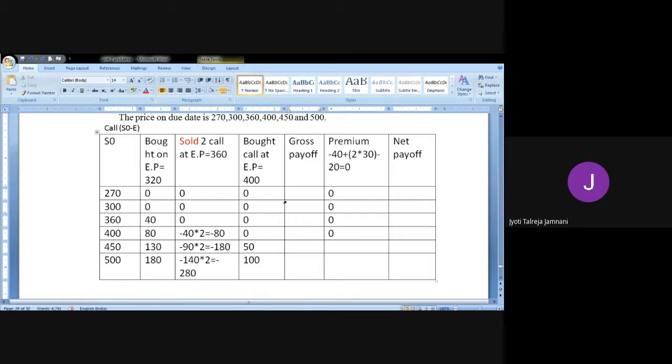Gross payoff, we add all the three. 0, 0, 0, then 40, then you have plus 80 minus 80 plus 0, which is again 0. 130 minus 180 plus 50, which comes to 0 again. And 180 minus 280 plus 100 is again 0. So net payoff 40 you get here.